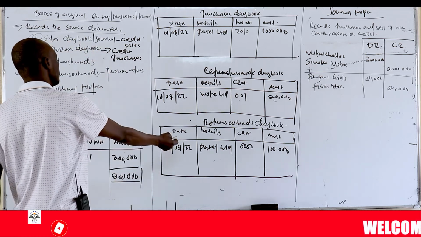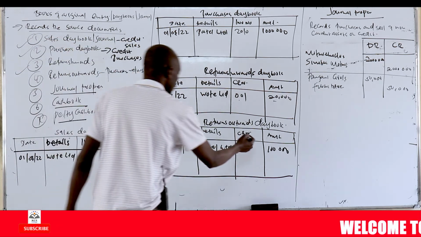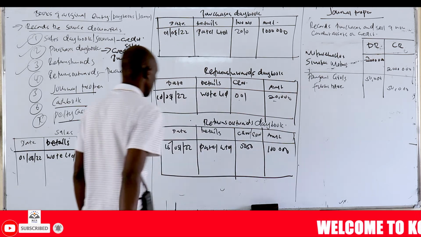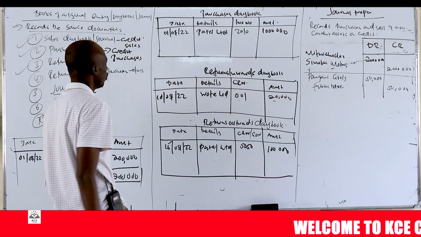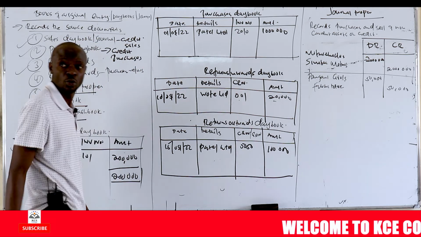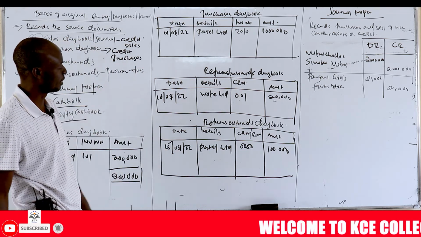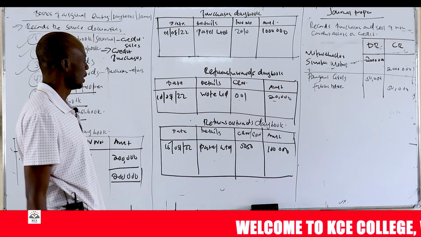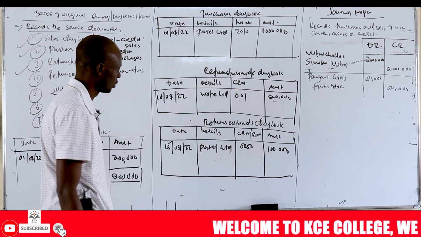So the date, the details, credit note number, or goods return note number, GRN or credit note number. So we write the date. For example, we had purchased from Patel on 1st of August 2022, and on 15th of the same month, some of the goods now we decide they are not of good quality or any reasons and are being returned to the same person, to the same supplier.